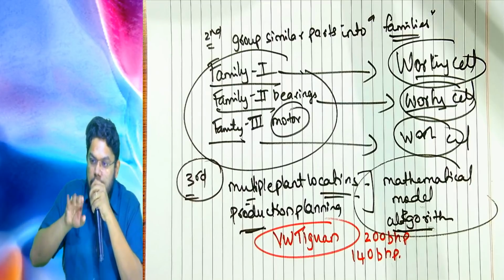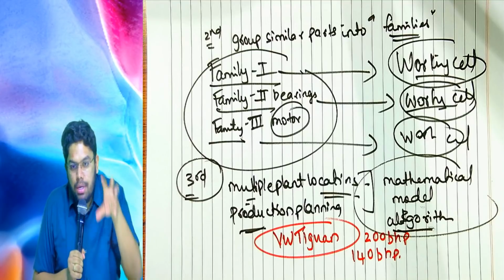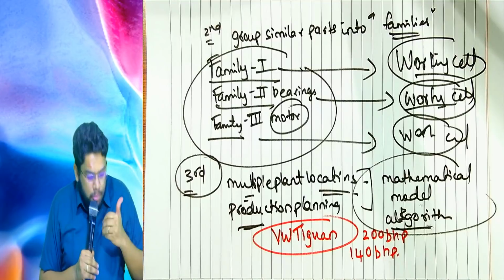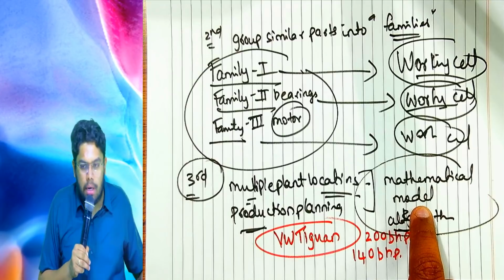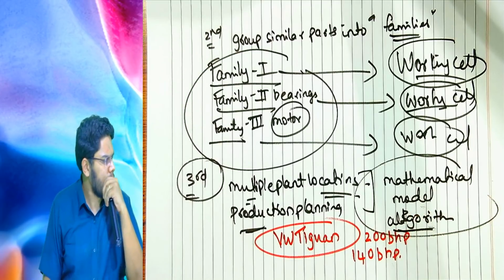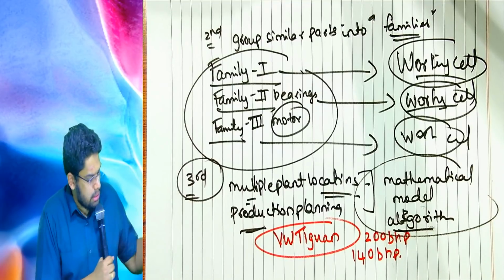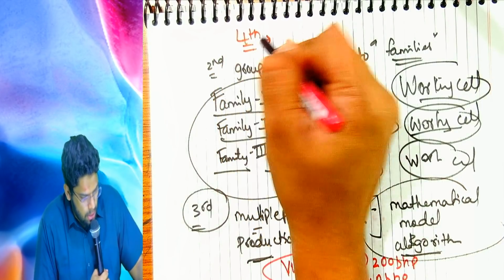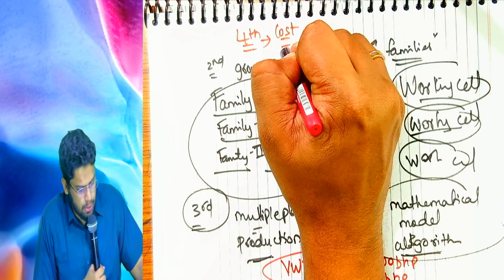So each automobile company has to make cars depending on the specification and demand of the market. In such a planned manner, grouping the machines into working cells needs to be done at multiple plant locations based on proper production planning, using mathematical models and algorithms. And finally, the fourth step to implement this system, once everything is finalized, is to determine what my actual cost is going to be.